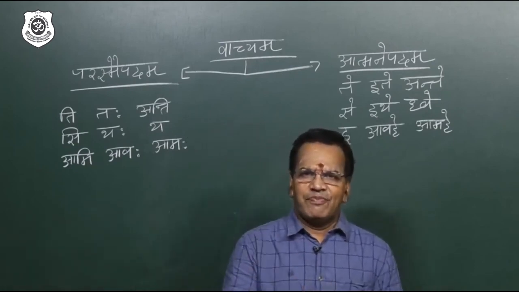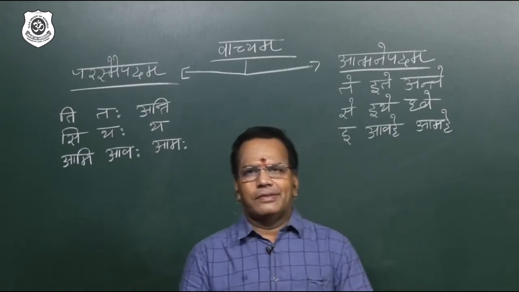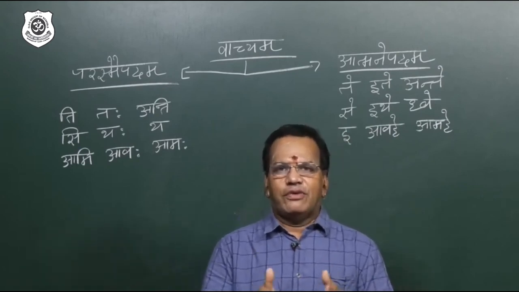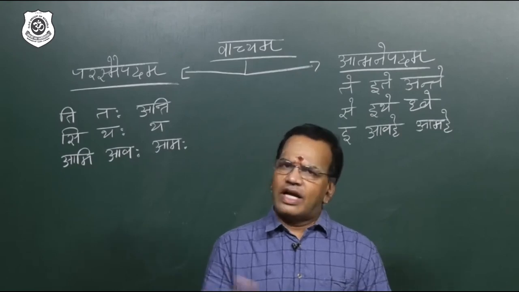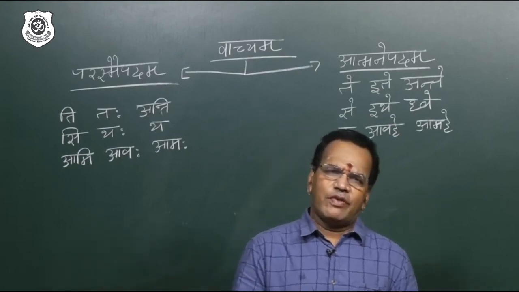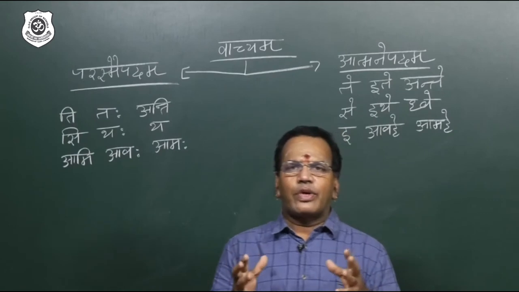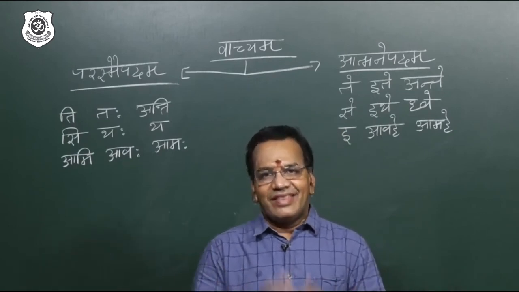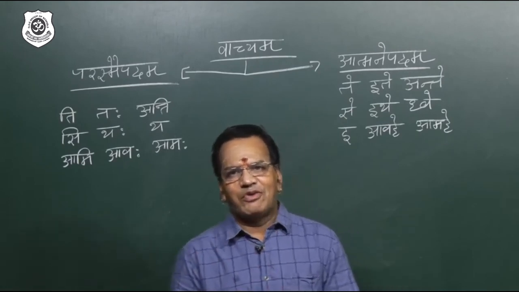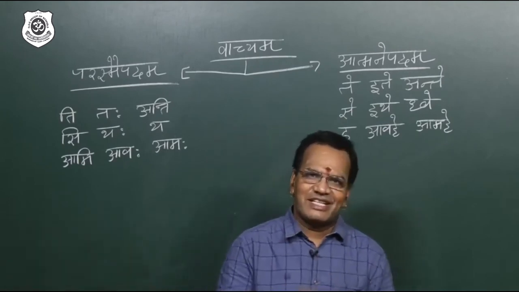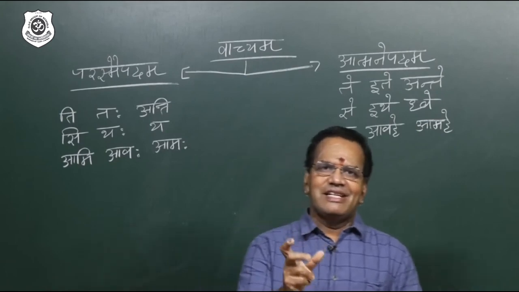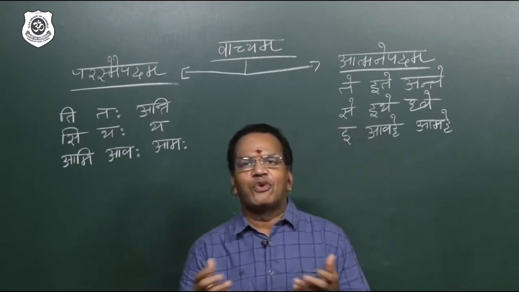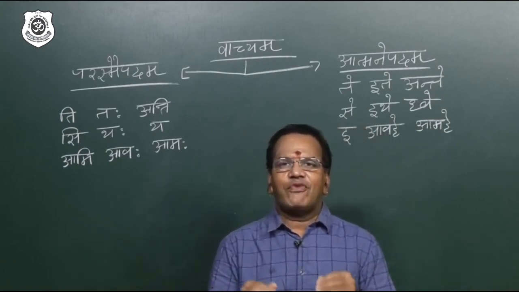Simple example, suppose you are a cook, cooking food for 100 people or 200 people or whatever, or 10 people. When you do the cooking action for others, at that time you have to use the parasmaipadi verb. So beautiful is Sanskrit, the verb itself tells for whom the person is doing that action. He is cooking for whom?